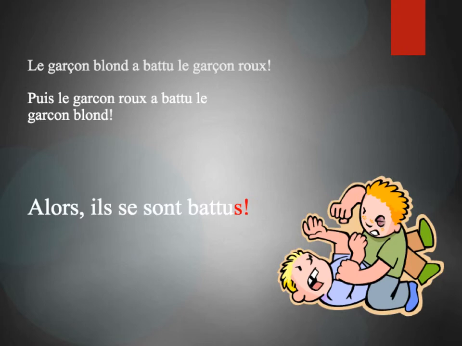Here's another example. We have two naughty little boys here. Le garçon blond a battu le garçon roux. Puis, le garçon roux a battu le garçon blond. Alors, ils se sont battus. The blonde boy hit the redhead boy. Then the red-haired boy hit the blonde boy. So, hence, they hit each other. They hit one another. That S is there because they are masculine and plural.